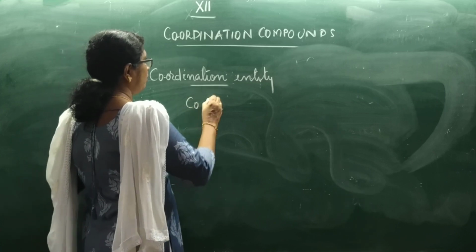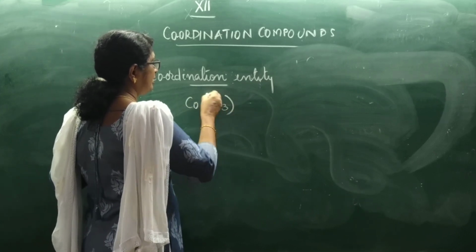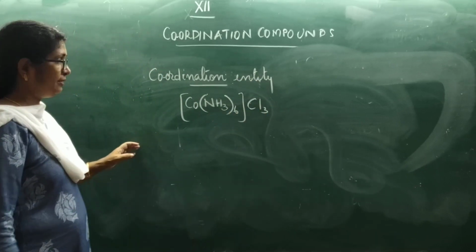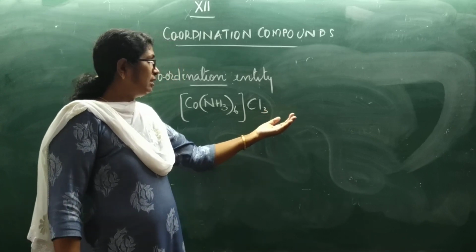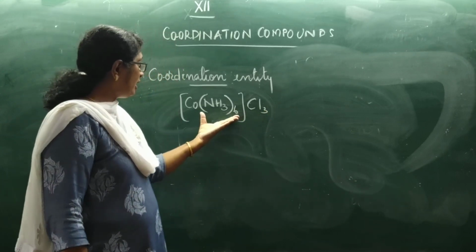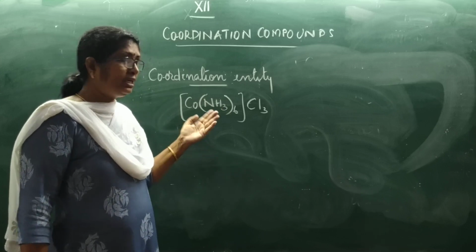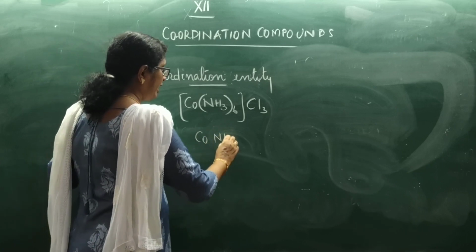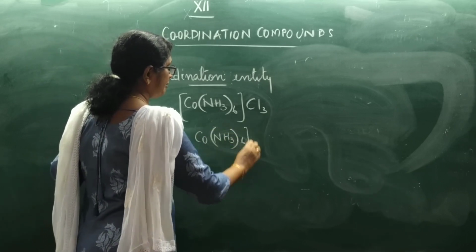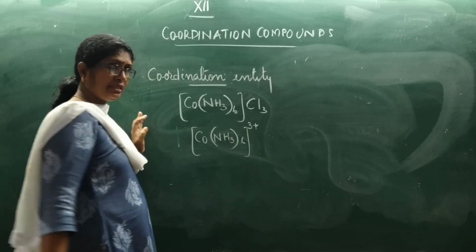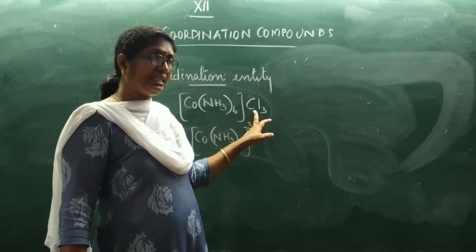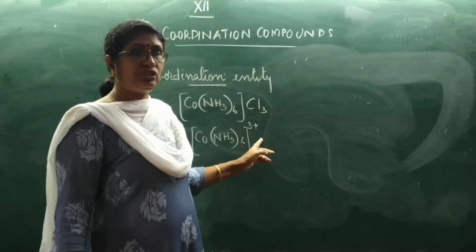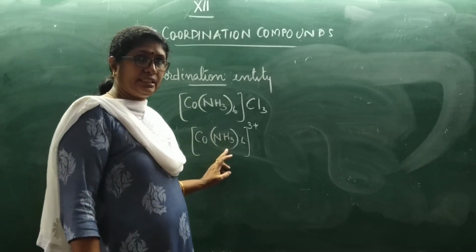For example, Co(NH3)6 Cl3. This is how that compound is written. These chloride ions are giving precipitate, they are ionizable. Now what is inside the square bracket? That is called the coordination entity. Here the coordination entity is the Co(NH3)6 3+ ion, because 1 chloride ion has 1 minus charge, so 3 chloride ions have 3 negative charges. So this complex ion will have 3 positive charge. Therefore this is the coordination entity.